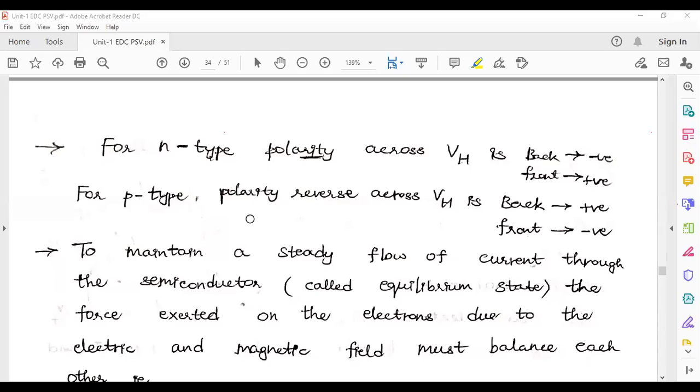With respect to the p-type, the polarity reverses. The back portion will become positive and the front portion will become negative, and this creates a potential difference. That potential difference is the Hall voltage in p-type and n-type semiconductor material.